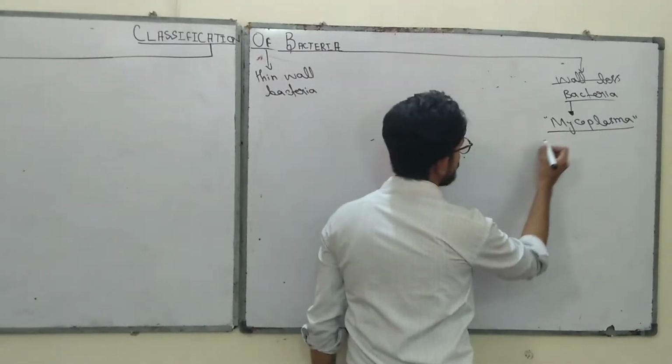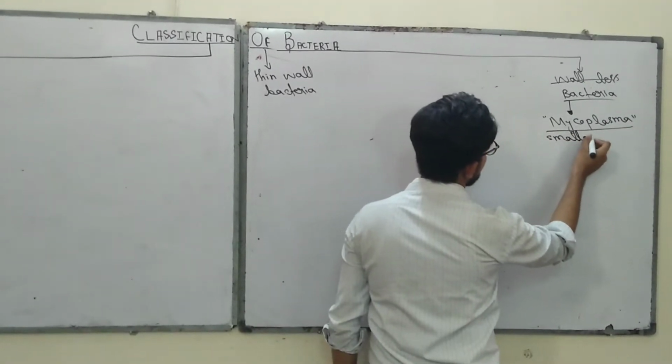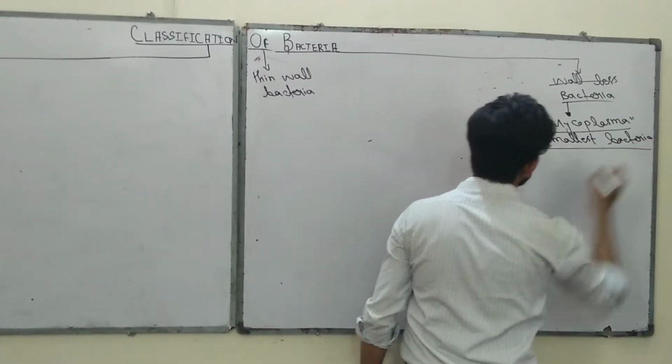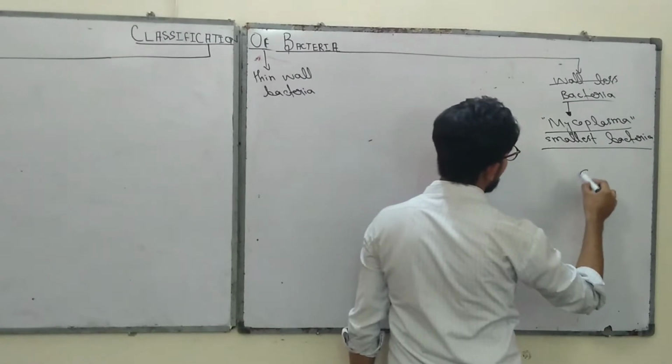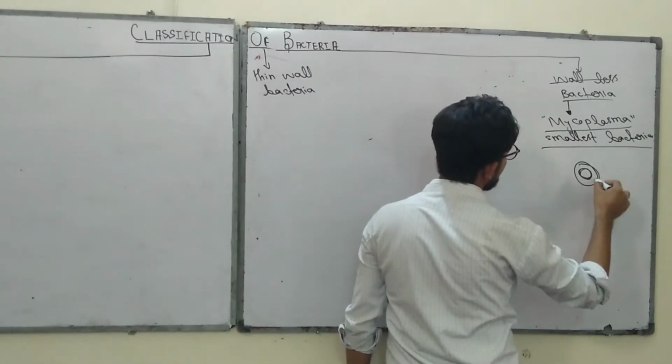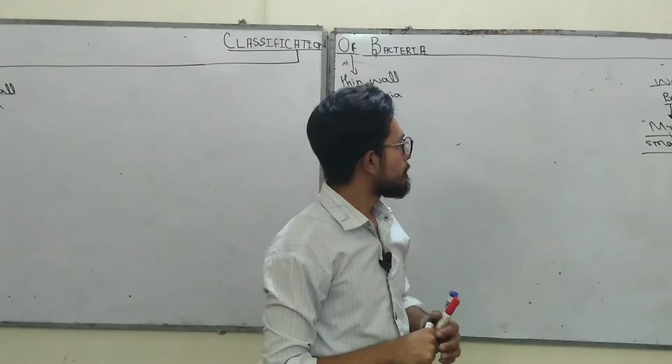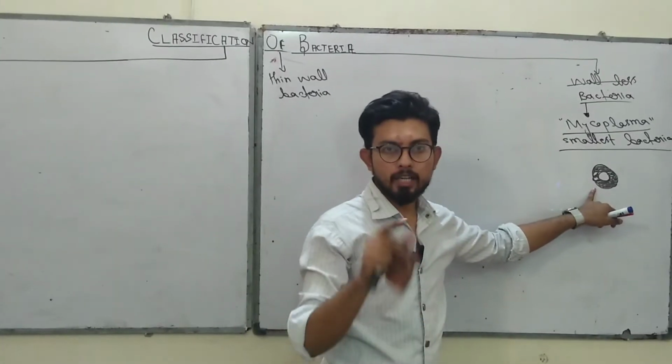You know, Mycoplasma is the smallest bacteria in the world, and it has no cell wall, only a membrane is present. So it cannot stain with Gram stain.